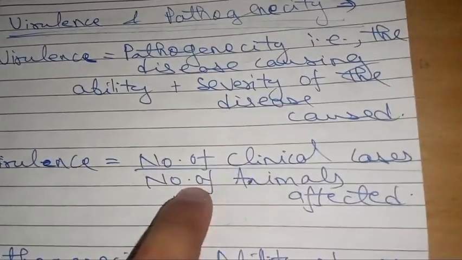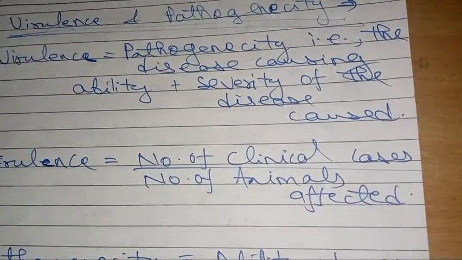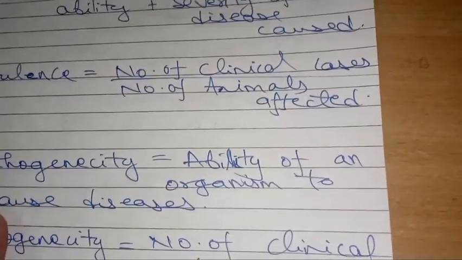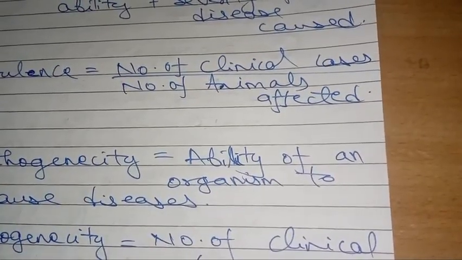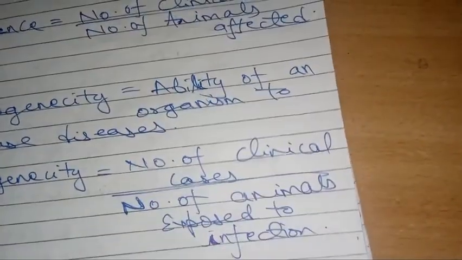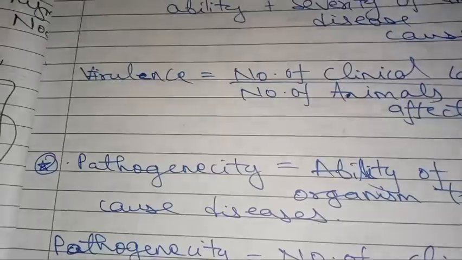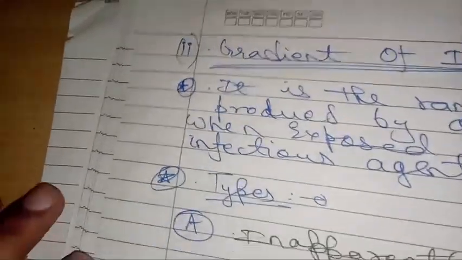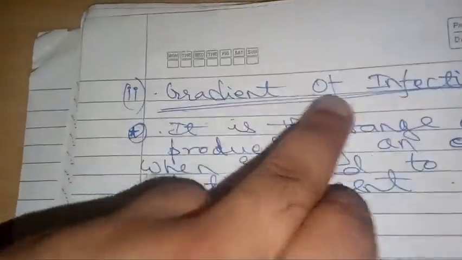So virulence, the formula is number of clinical cases upon number of the population affected. Infected, not infected, affected. And pathogenicity is number of clinical cases on population exposed to infection. We cannot do anything, we just have to mug up this information or these formulas. Alright, next agent characteristic.